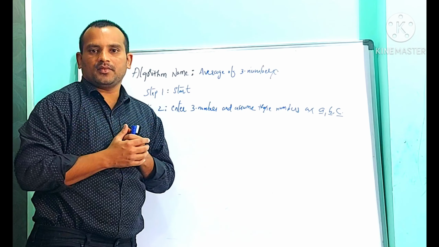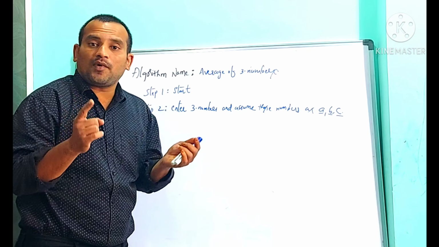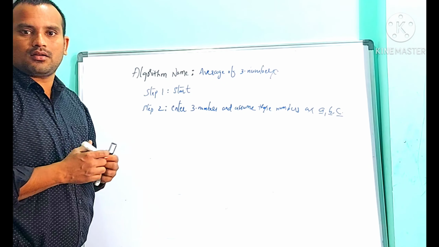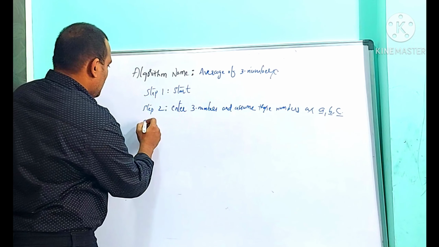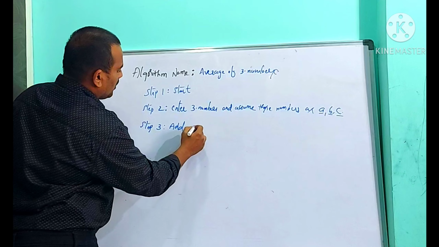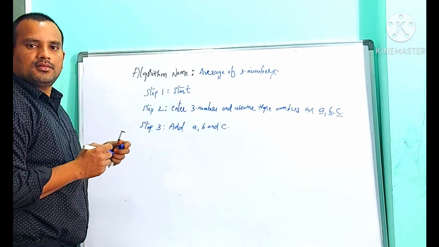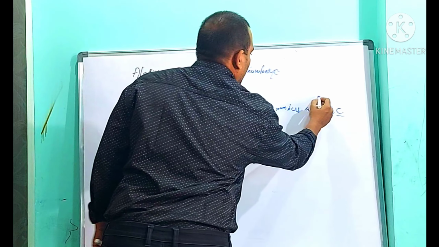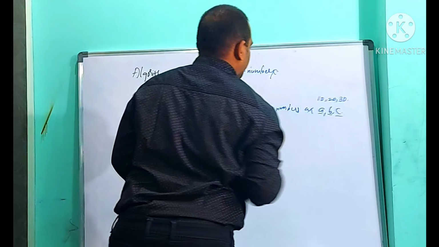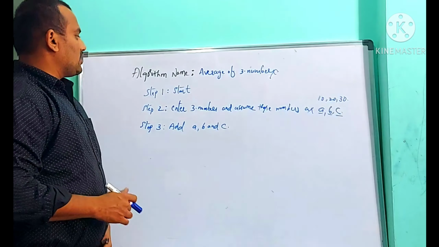If you know the three numbers, how to find the average of three numbers? First of all, I need to find the sum of three numbers. Correct or not? Step 3: add A, B and C. Suppose assume three numbers are 10, 20, 30: A value as 10, B value as 20, C value as 30.